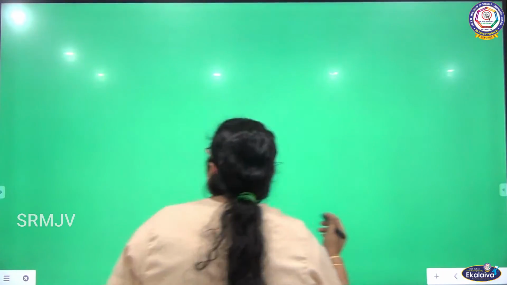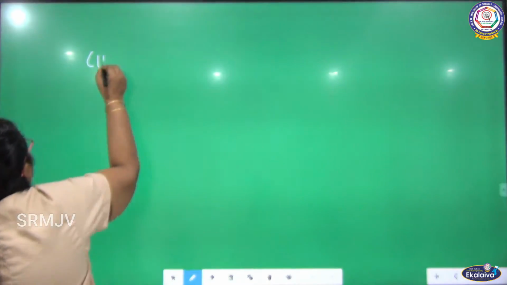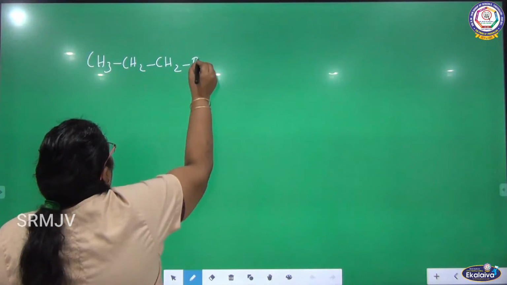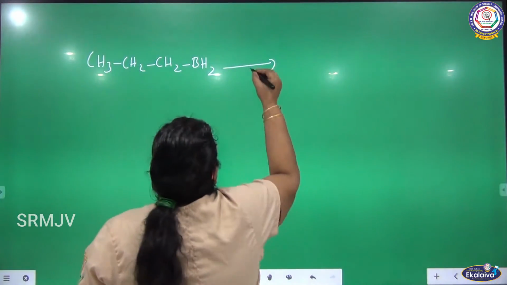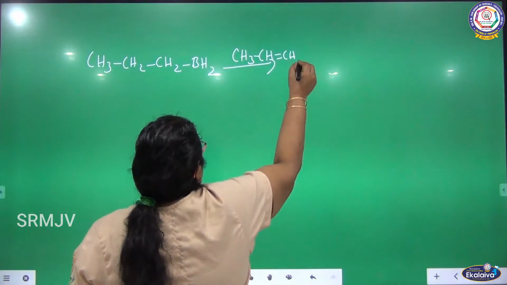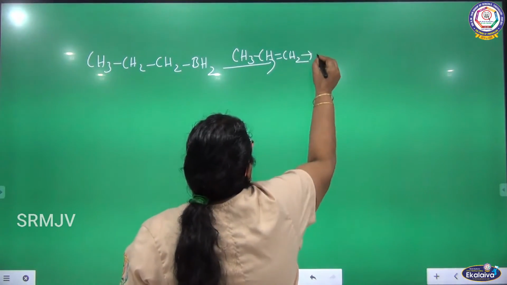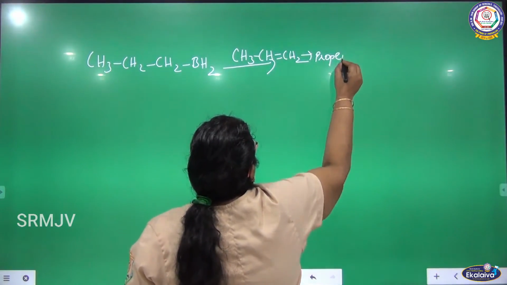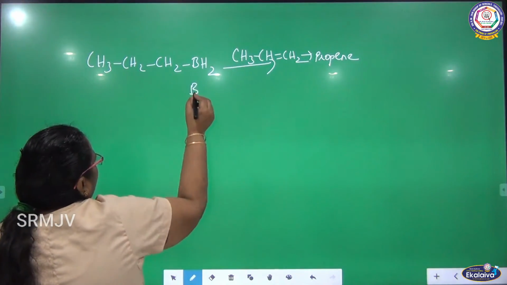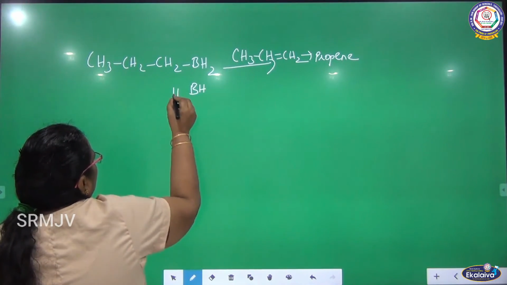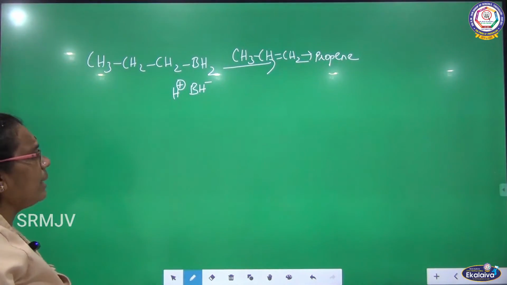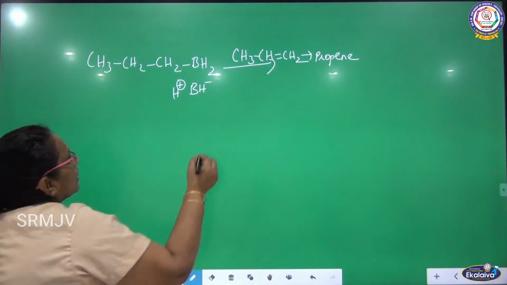The next step: this alkyl borane, CH3, CH2, CH2, BH2, further reacts with one more molecule of propene. This is propene. So what is the product we are getting here? Let us see the product. Listen. Once again you split this. BH2 can be written as BH and H, is it not? Again hydrogen is positive and BH is negative. Once again anti-Markovnikov's. What you will get? CH3.